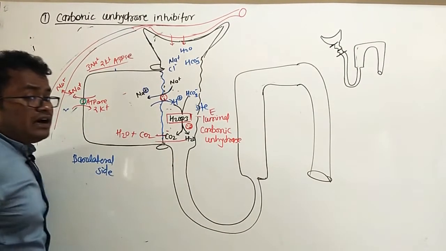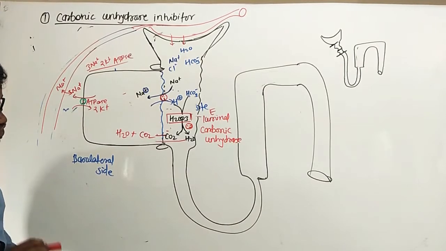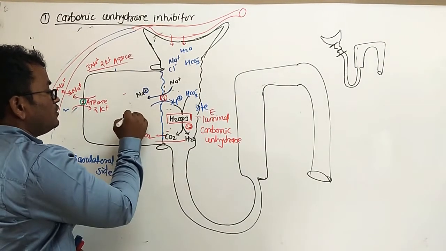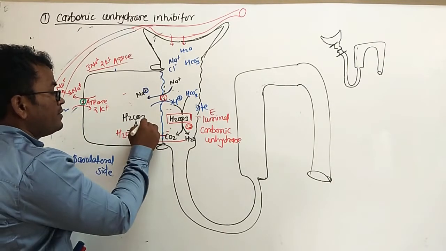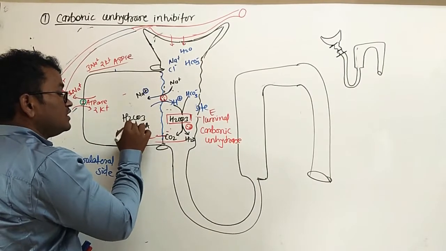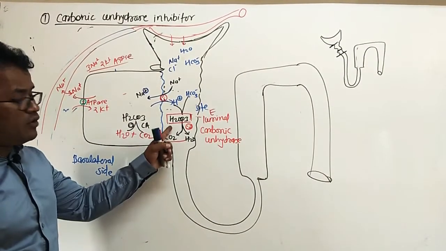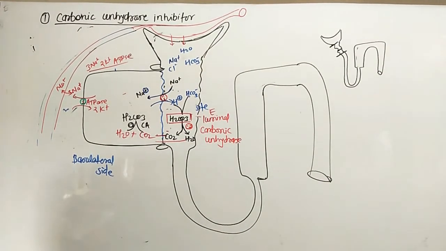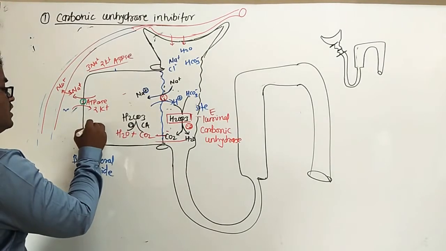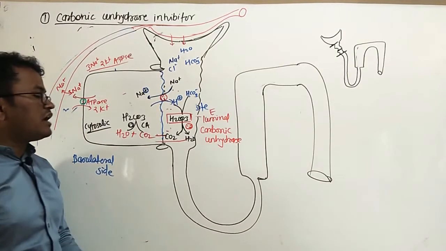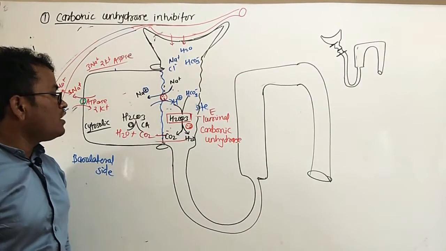So in the cell, this CO2 plus H2O are joined to form H2CO3 in the presence of carbonic anhydrase. There is also carbonic anhydrase here. The luminal carbonic anhydrase splits carbonic acid, and this intracellular, or cytosolic, carbonic anhydrase fuses carbon dioxide and water to form carbonic acid.